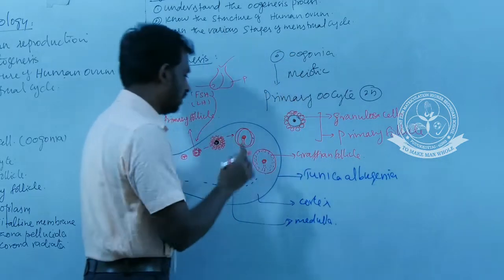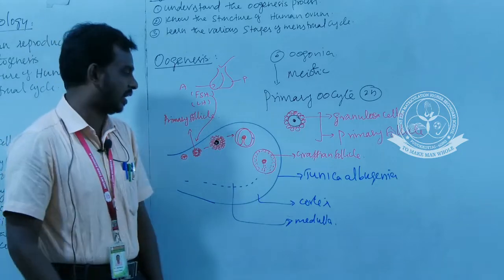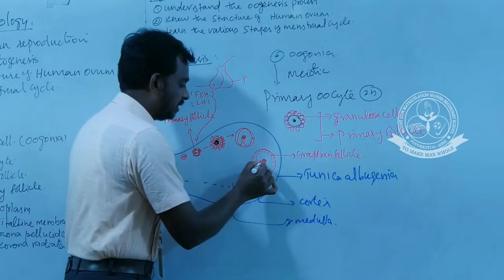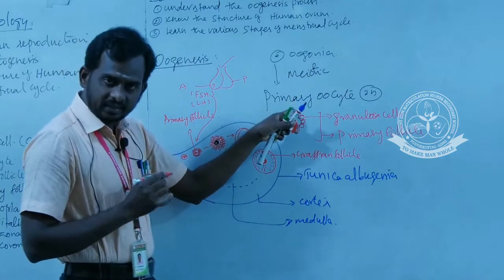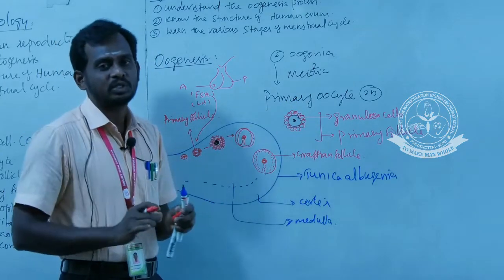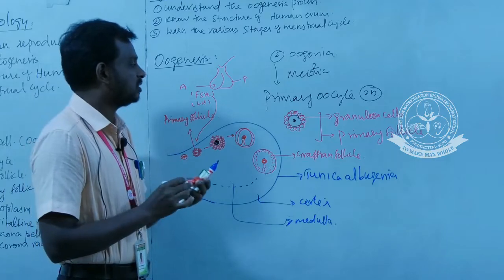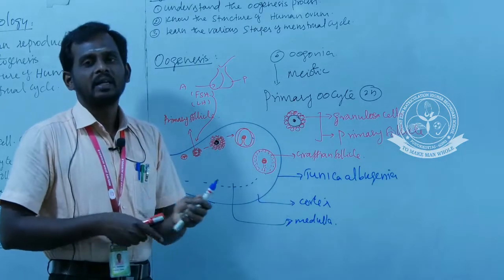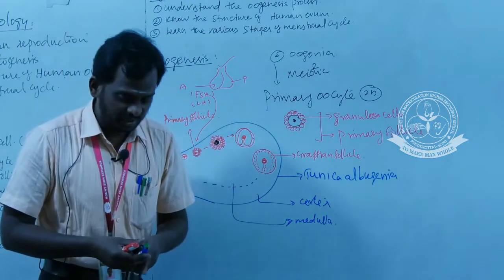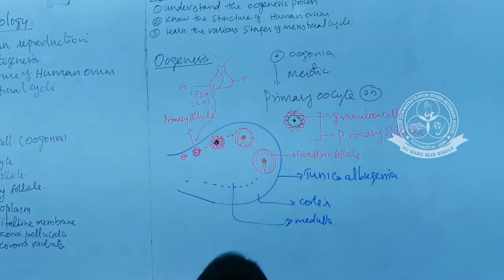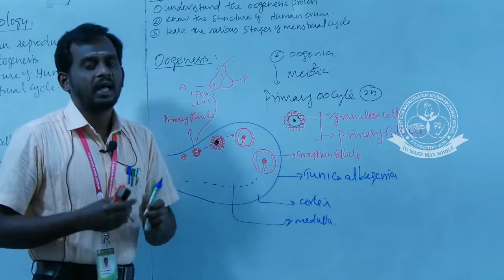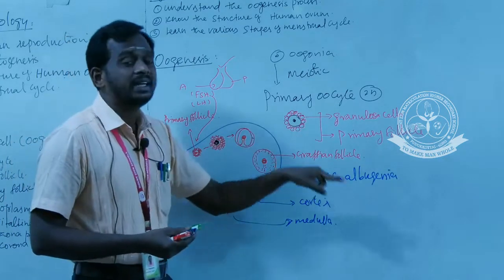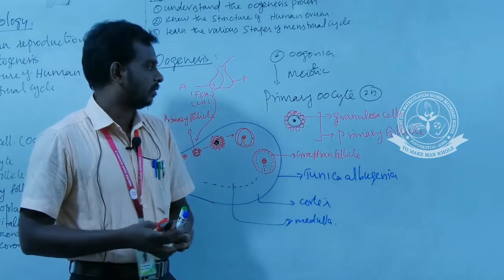This matured structure of a follicle is called a Graafian follicle, and till this stage the oocyte remains a primary oocyte. Okay, so this primary oocyte undergoes the second meiotic division. This is the first meiotic division, and this primary oocyte undergoes the second meiotic division. As a result, it produces a secondary oocyte.